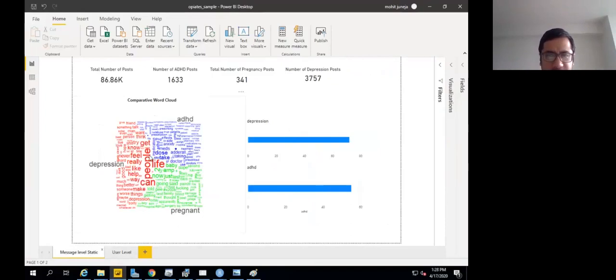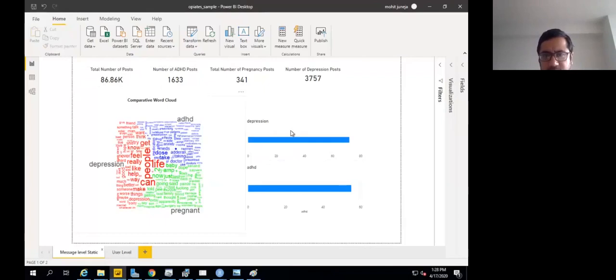If you look at, let's say, ADHD, when I looked at it, I looked at Adderall, and I found that Adderall is widely used for ADHD. So we can see what people are talking about when they're talking about some of these things. If you look at pregnancy, baby and these words have a higher frequency, and so on and so forth. And here, these are the total number of posts in this subset of the visual that I have, 86,000 posts, and we have all these details.